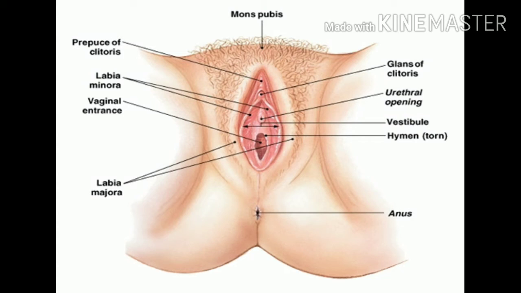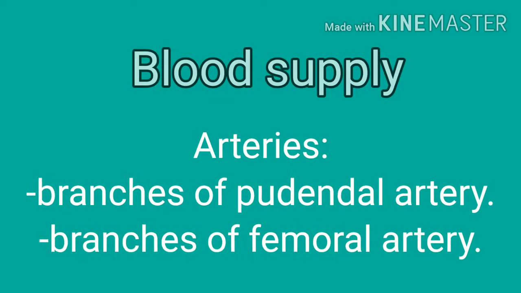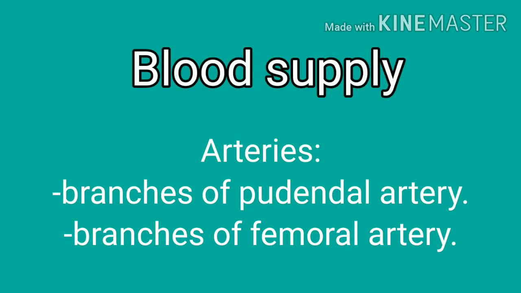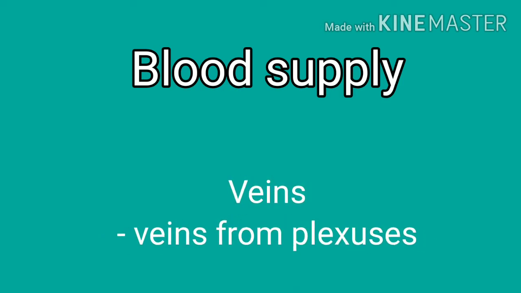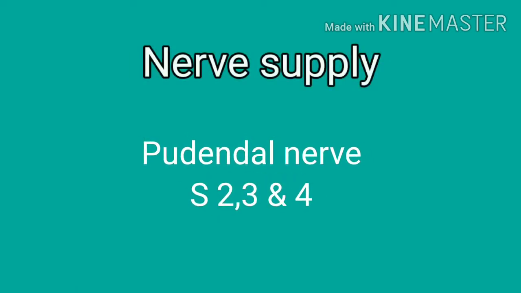Then the clitoris. It is a short cylindrical erectile organ located just beneath the arch of the pubis. Blood supply: branches of the pudendal artery and branches of the femoral artery. Veins: veins form plexuses. Nerve supply: the vulva is supplied mainly by the pudendal nerve, S2, 3 and 4.